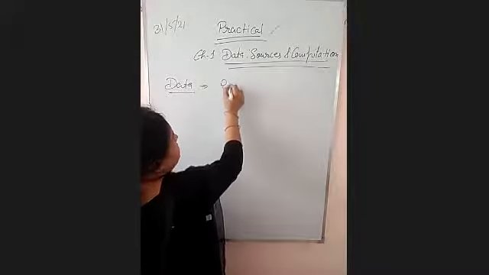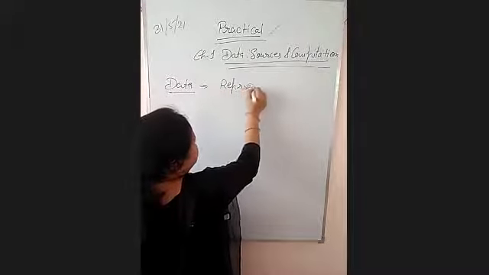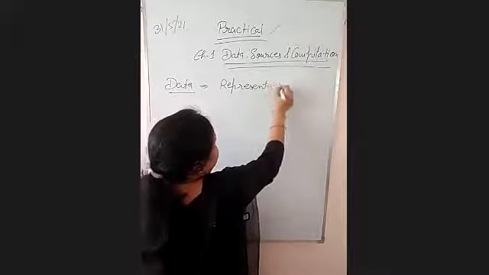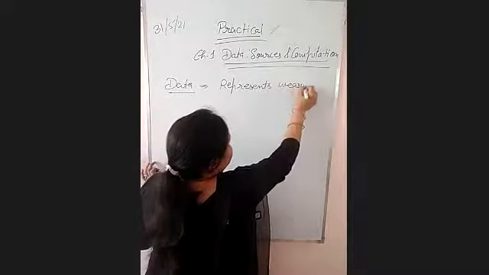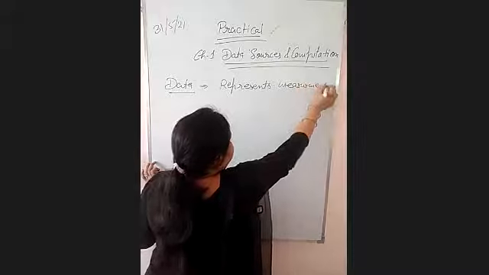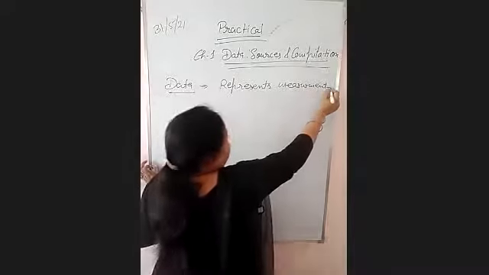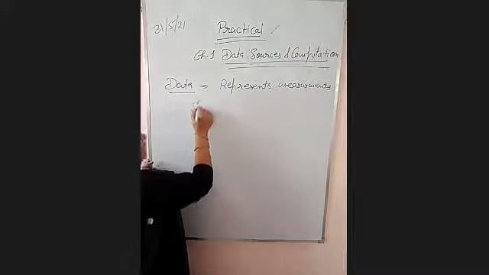What is data? Data are defined as the numbers which represent measurements. Some of the measurements are represented by the data from the real world.